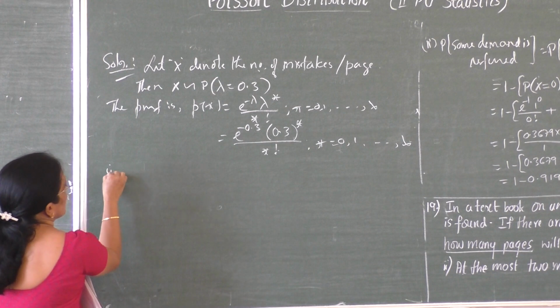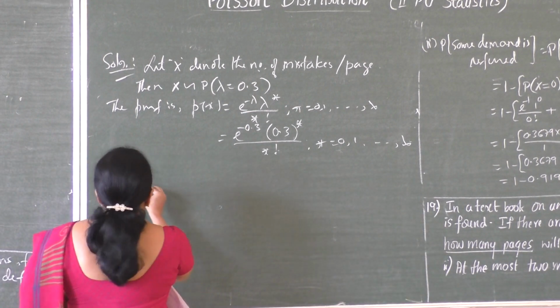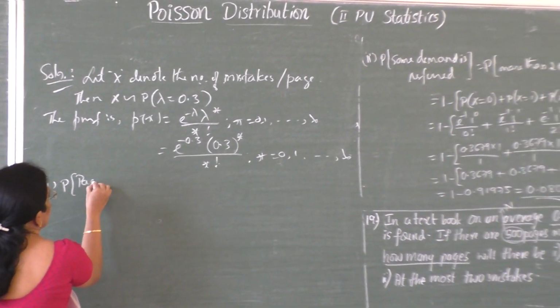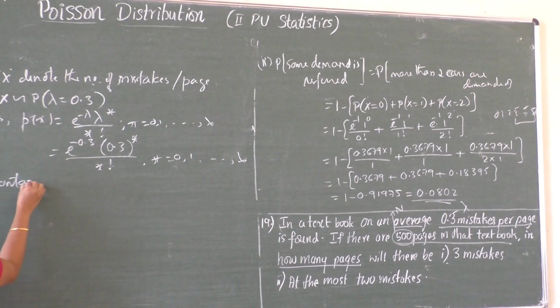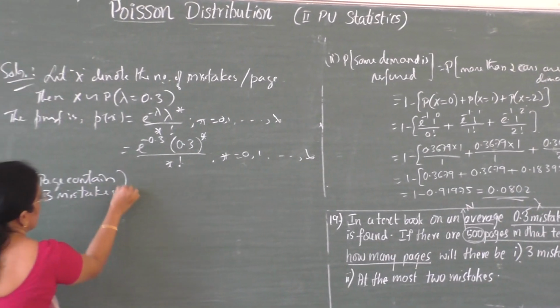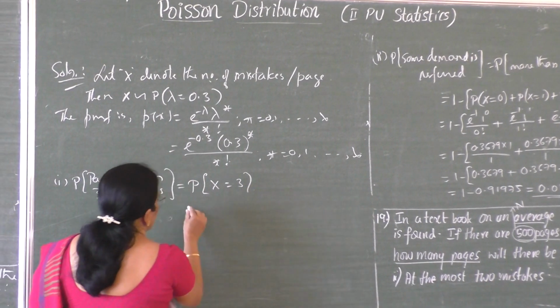Next, question number 1. So let us first find the probability of a page containing 3 mistakes, which is equal to probability of x equal to 3.